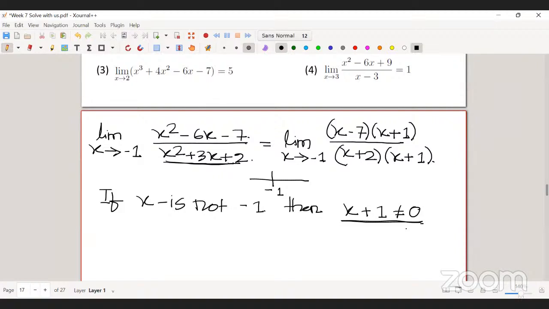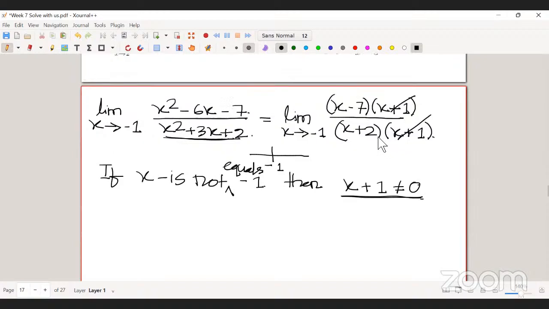It's saying that x is very close to -1, but certainly x is not equal to -1. So if x is not equal to -1, then x plus 1 is not equal to 0. That means I can cancel both the things, right?